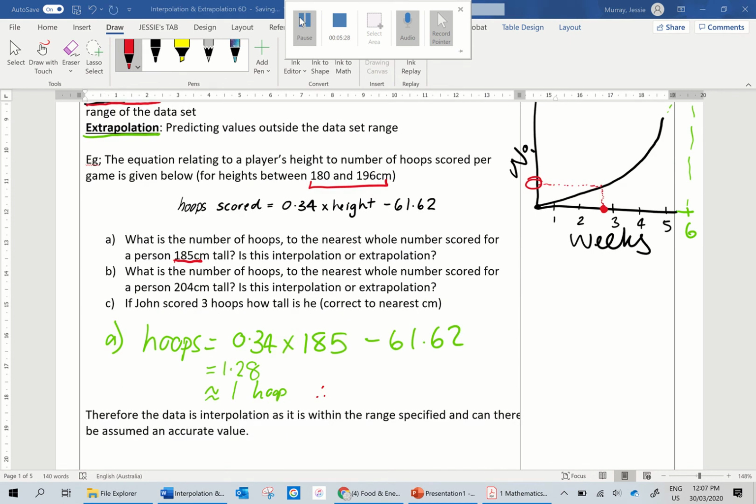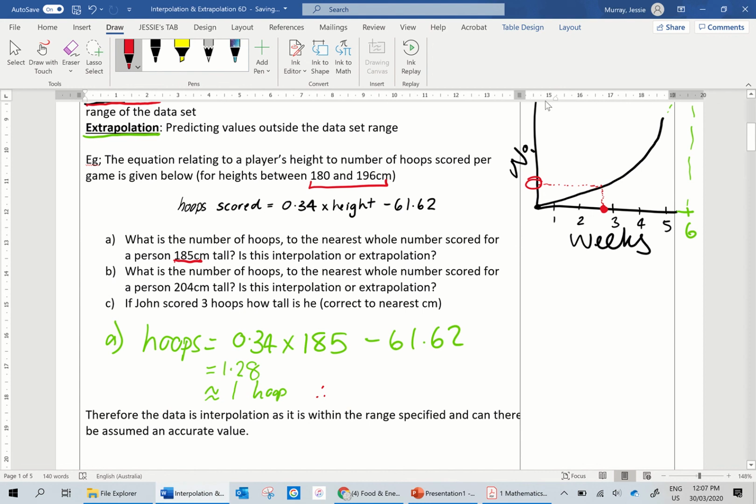So I've typed it out, and again, if this is my HSC, this is exactly the type of thing I would be writing. Okay, so I said, therefore the data is interpolation, as it's within that range specified, and can therefore be assumed an accurate value, okay? So then the idea is with our extrapolation, it's not guaranteed that it's accurate, okay, because we don't really know what that's going to do outside of our range.